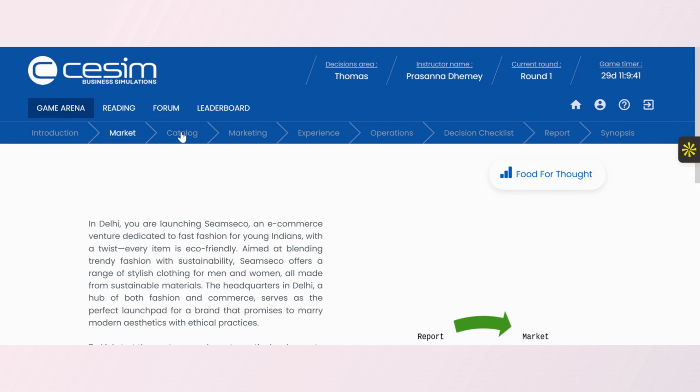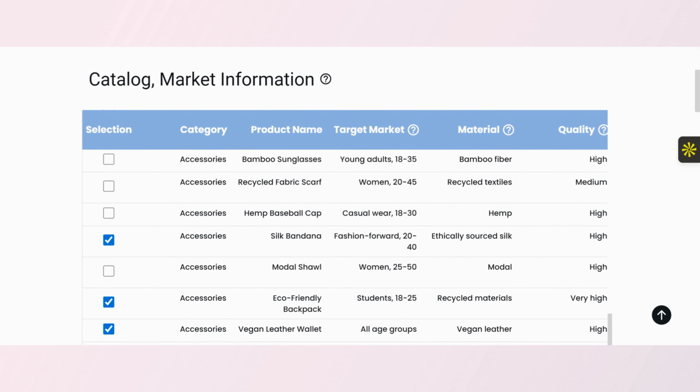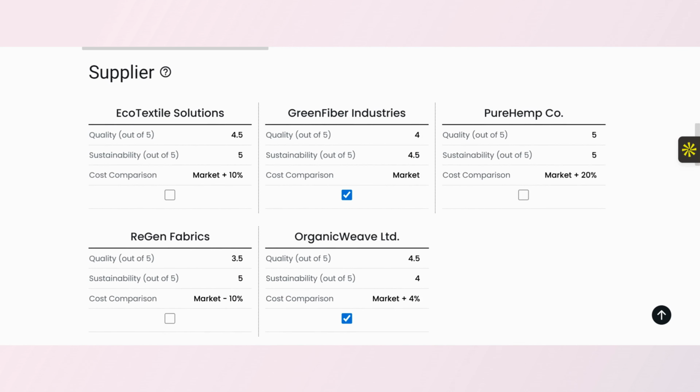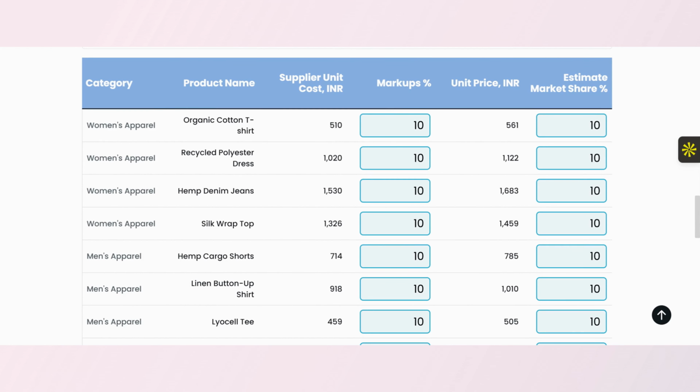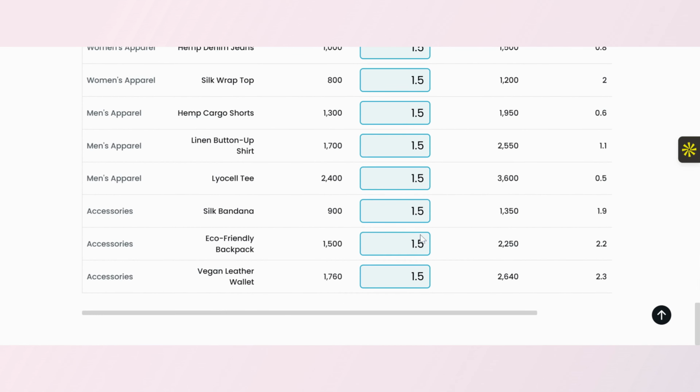Then we move into the catalog section. Here we shape our product lineup by selecting items that align with our sustainability values and customer expectations. We choose suppliers by evaluating multiple factors. We estimate monthly sales, set our markups, and determine inventory levels based on demand forecasts and seasonal variations.